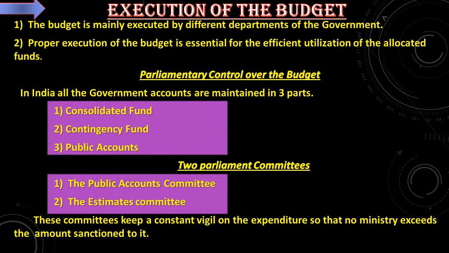Then there are two committees in the Parliament to have control over this budget, the Public Accounts Committee and the Estimates Committee. These committees keep a constant vigil. Repeatedly they keep a vigil on the expenditure so that no ministry exceeds the amount sanctioned to it.